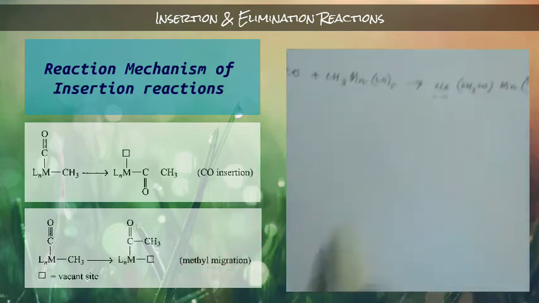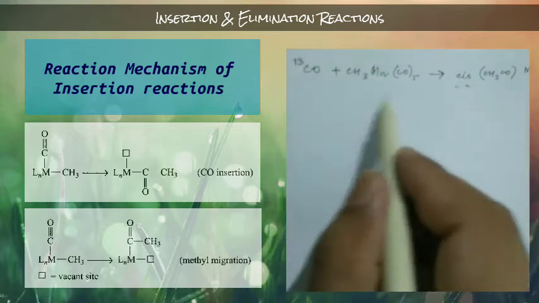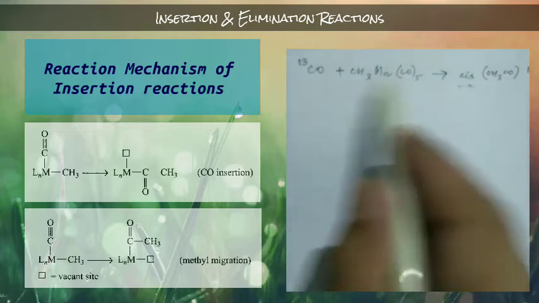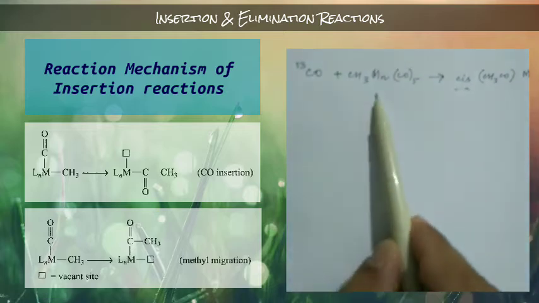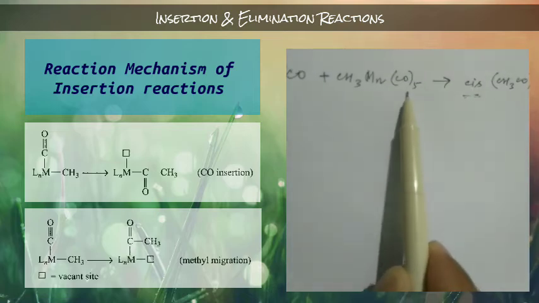Now to understand this, let us draw the structure of these complexes. This is your manganese complex. Here, how many ligands are there?